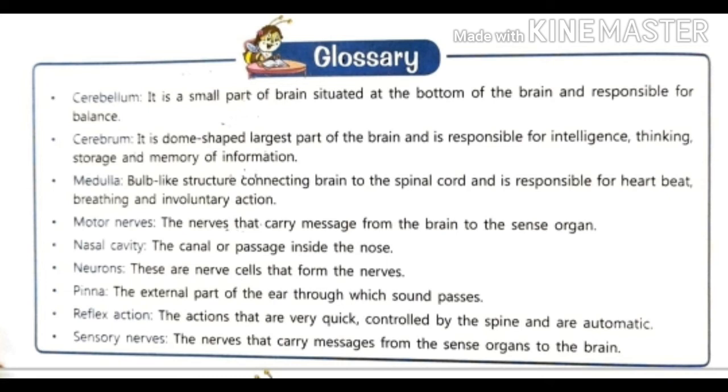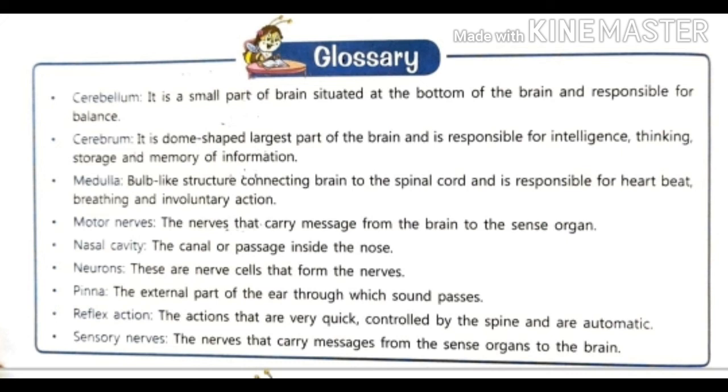Pinna. Pinna is the external part of the ear through which sound passes. The outer ear is also called pinna. It is the part which is visible from the outside. Through this part, the sound passes and travels to the middle ear and inner ear.